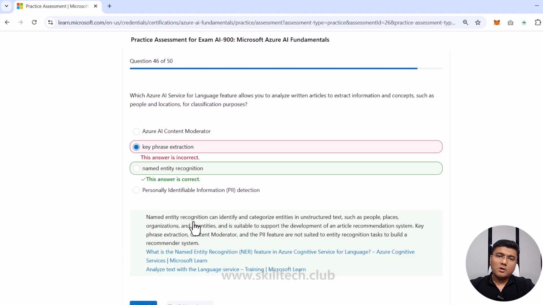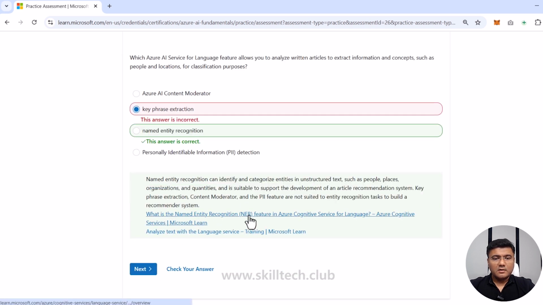No, I was wrong again. It's going to be named entity recognition. I got confused between these two. So this is NER, named entity recognition.